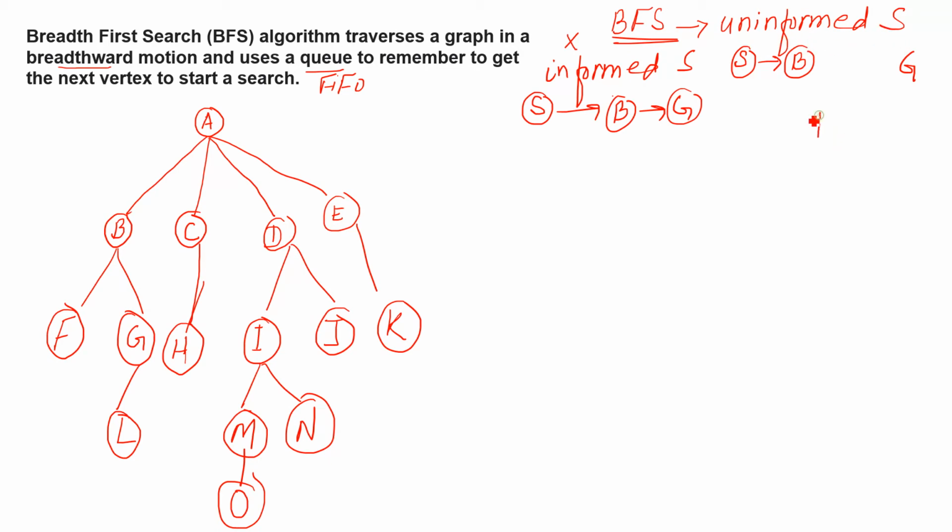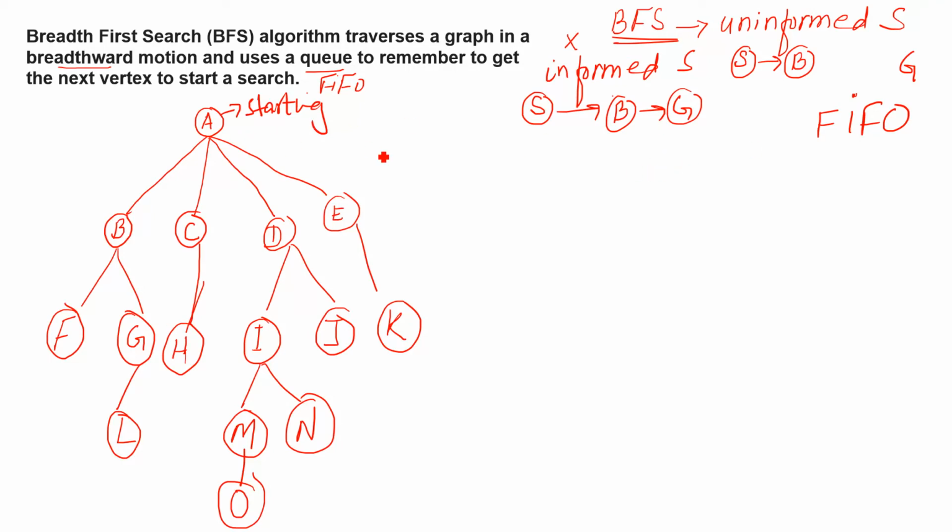So first I said that here is the queue. It follows the FIFO method or FIFO technique. FIFO is first in first out, right? What is the meaning of it? First of all, you have to write down the node which is at the top, or you can say the starting point. So this is our starting point, right? Our goal is that we have to reach from A to O, but we do not have any clue which route we have to take in order to get the minimum cost or low time.